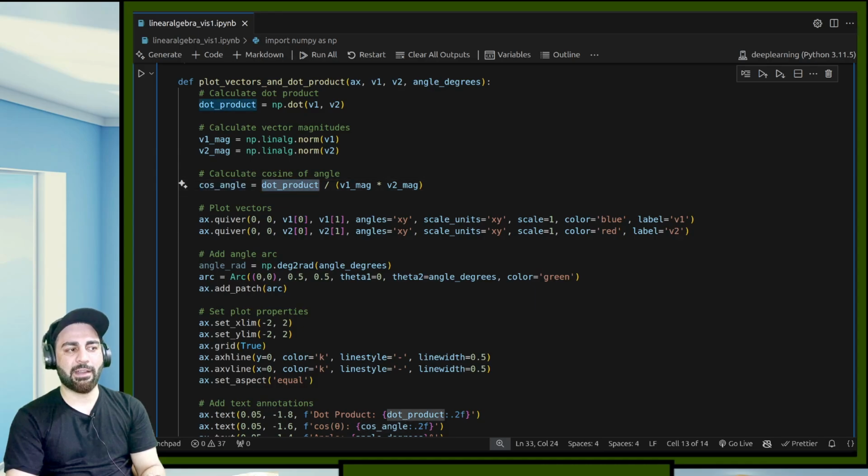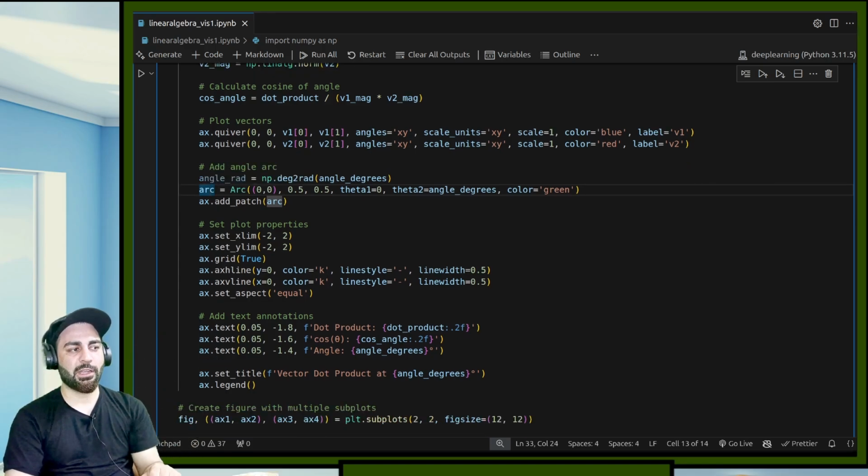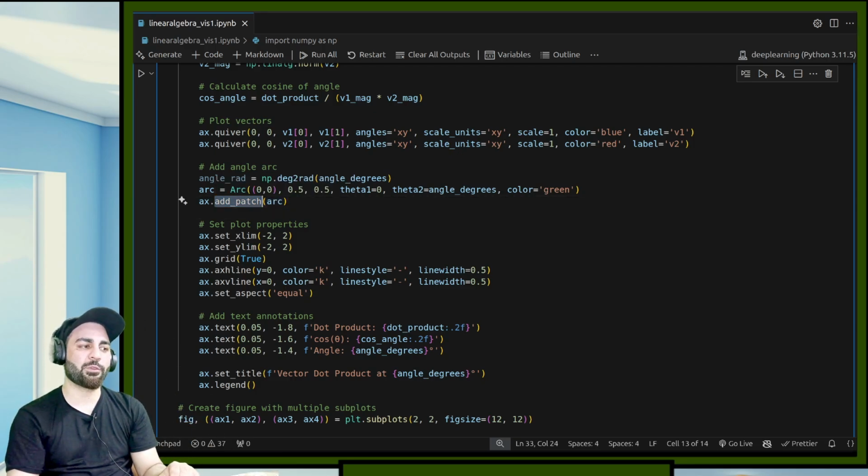Dot product divided by v1 magnitude, v2 magnitude. So this calculates the cosine of the angle. Now I'm adding these arrows for vector v1 and vector v2, and then I'm computing this arc and adding this patch. So add_patch basically adds those arcs. You can add rectangles, you can add anything that you want by using this add_patch.